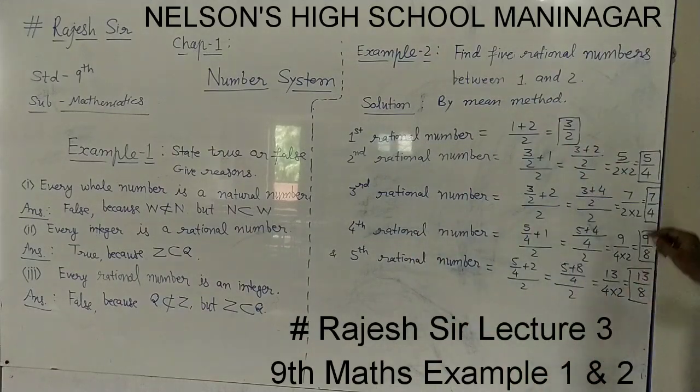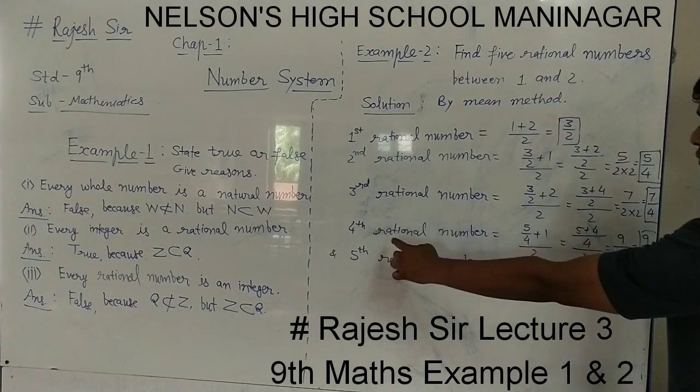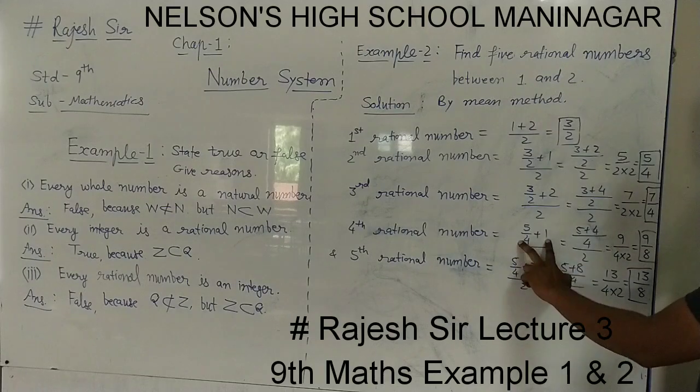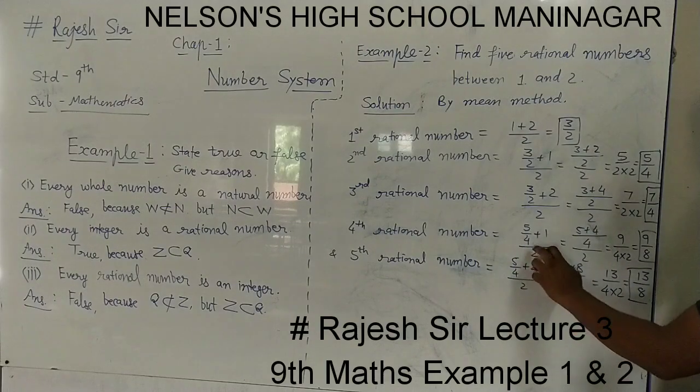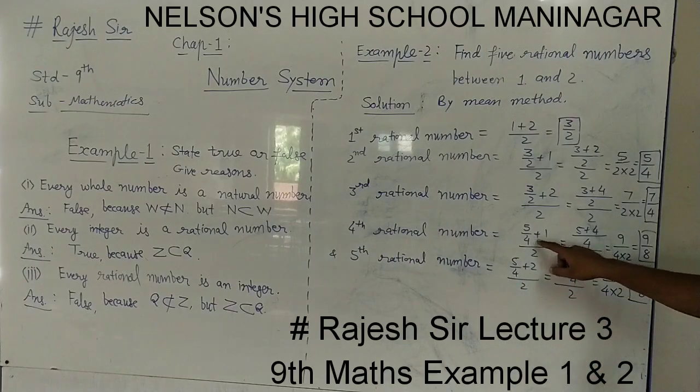So here what I have done, I am finding the mean of 5 by 4 and 1 to get the fourth rational number. 5 by 4, this second rational number, and the given number 1, I will find the mean of these two. So divided by 2, as you know the mean formula, sum of the observations upon the number of observations. Sum of these 2 upon 2, 4 will be the LCM here, 5 as 5, plus 4 ones are 4, and down 2 as it is. Up there 5 plus 4 is 9, and down there 4 into 2. So 9 as 9 and 4 2s are 8.